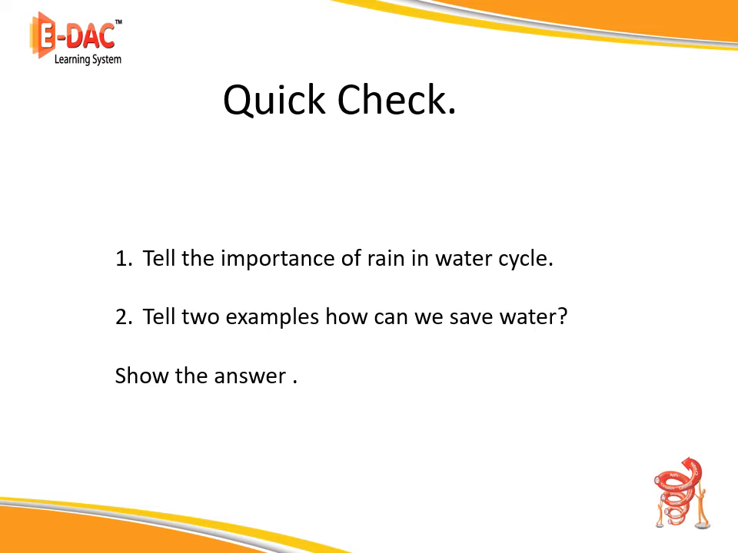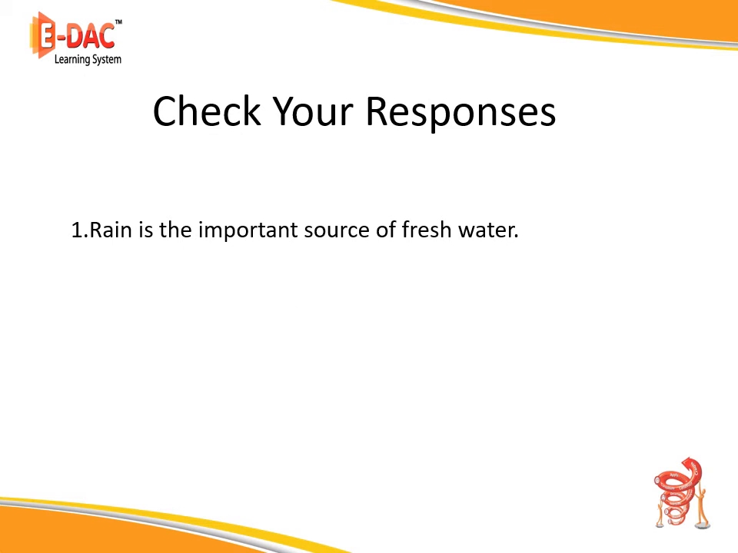Time to quickly check ourselves. Who will tell me the importance of rain in the water cycle? Tell two examples: how can we save water? You have to show your response on a white sheet of paper or a black card, or you can also write it in your books. So, rain is an important source of fresh water. This is the answer to the first question.